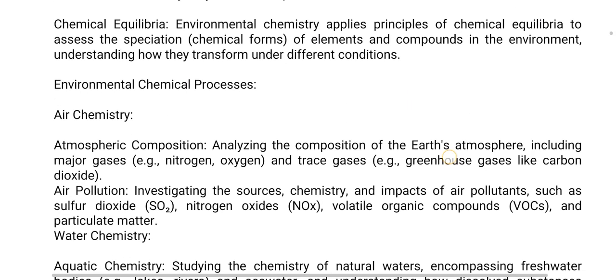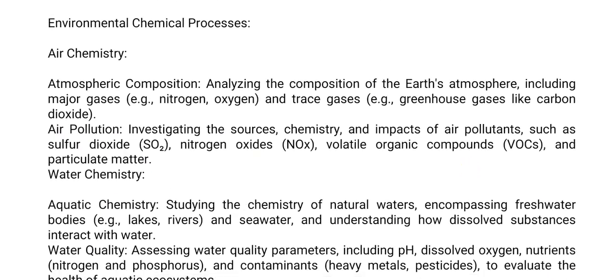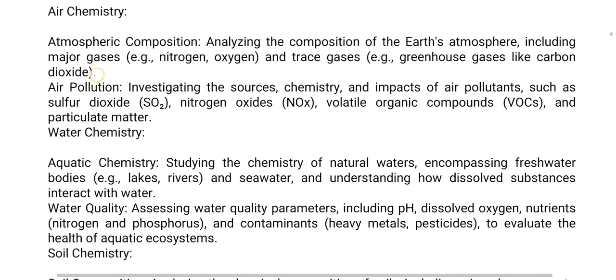Then, environmental chemical processes. Air chemistry. Atmosphere composition. Analyze the composition of the Earth's atmosphere, including major gases and trace gases, greenhouse gases like carbon dioxide. Then, air pollution. Investigating the sources, chemistry, and impacts of air pollution, such as sulfur dioxide, nitrogen oxides, volatile organic compounds, and particulate matter.